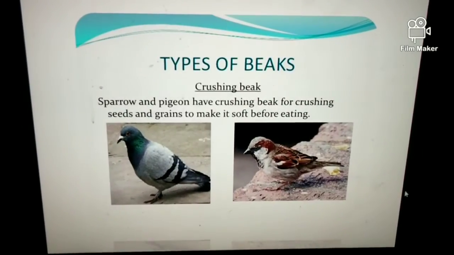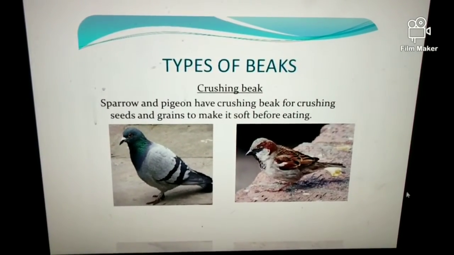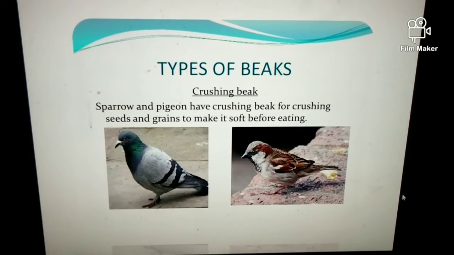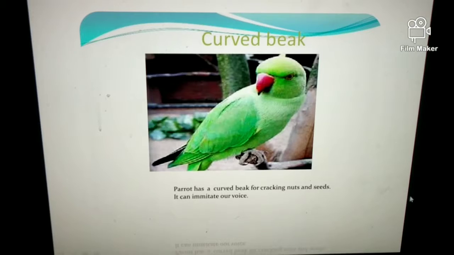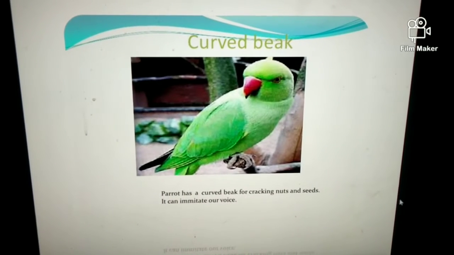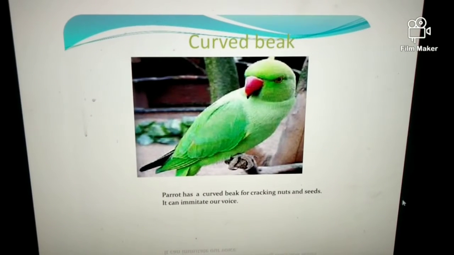Types of beaks. Crushing beak. Sparrow and pigeon have crushing beaks for crushing seeds and grains to make them soft before eating. Curved beak. Parrot has a curved beak for cracking nuts and seeds. It can imitate our voice.